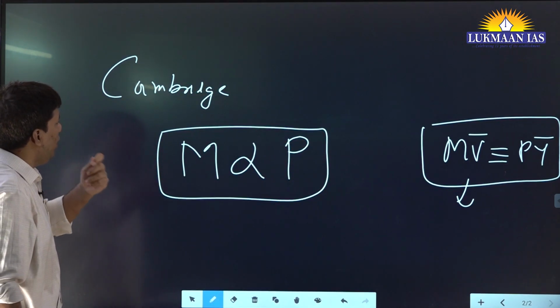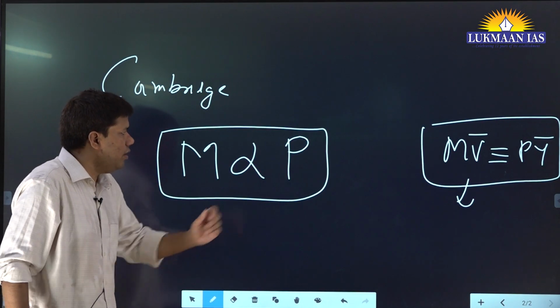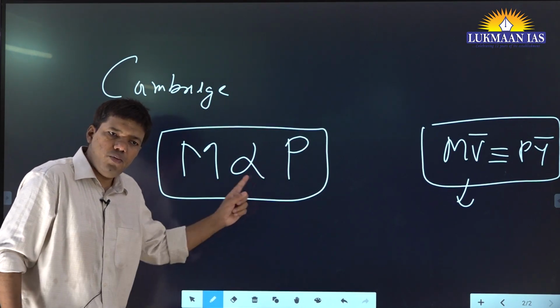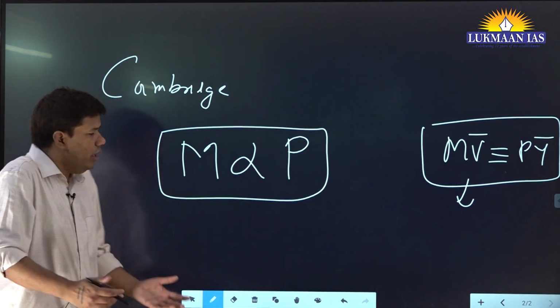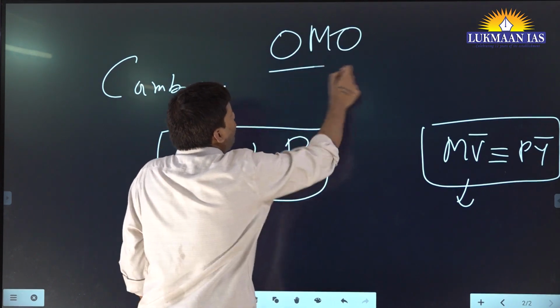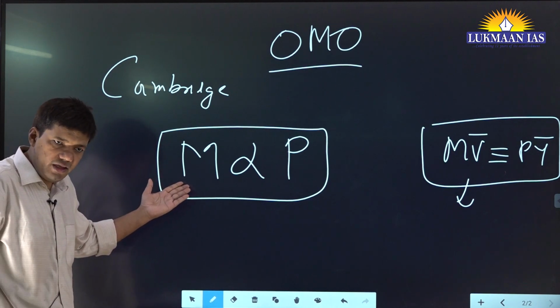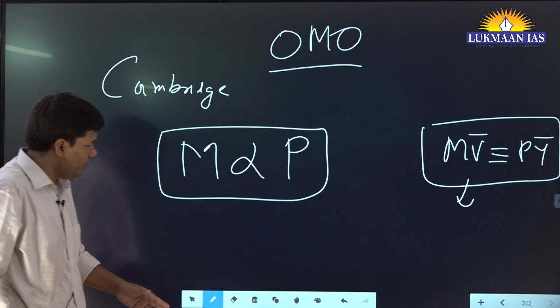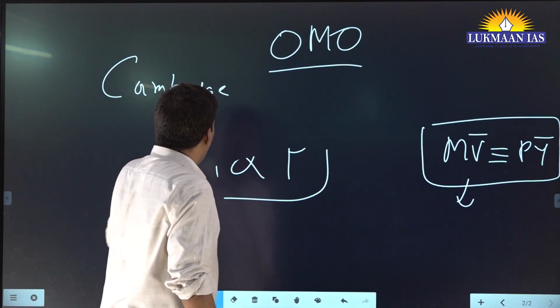And let's say in prelims you get a question, which of the following will affect the price level. Then if the option is money supply, it makes sense. Even your OMOs, open market operations, are controlling inflation, and indirectly they are influencing the money supply.